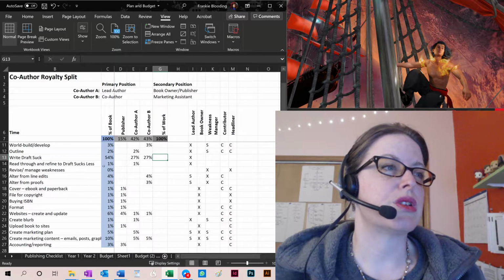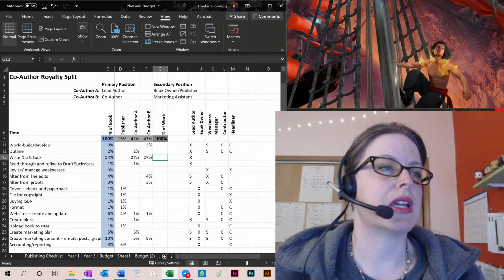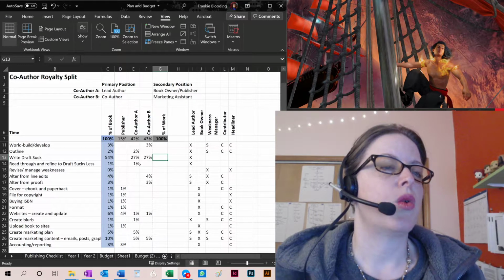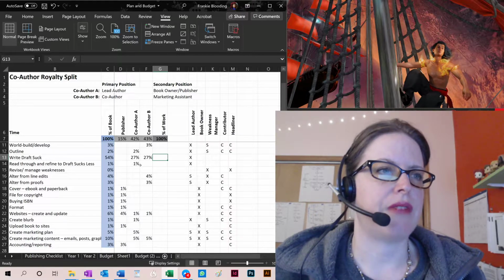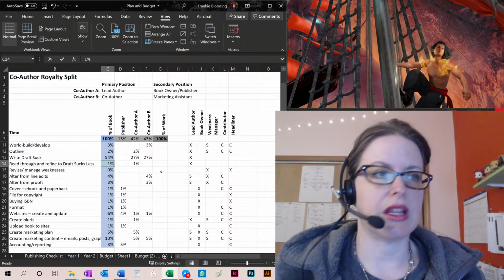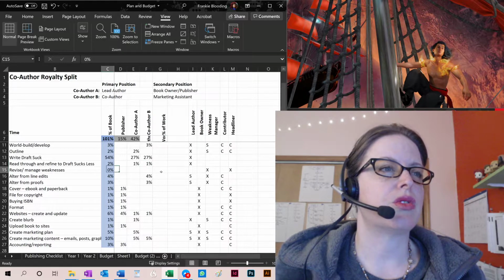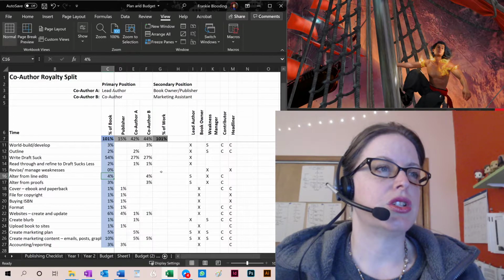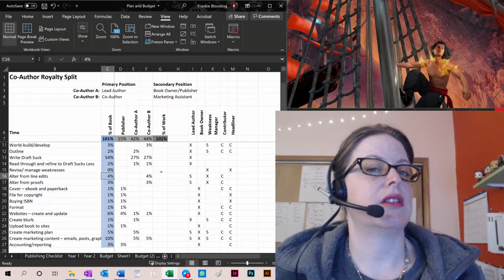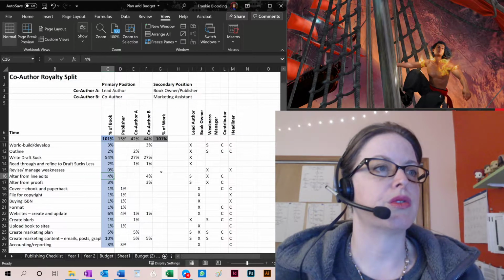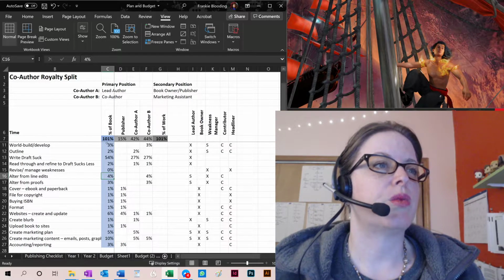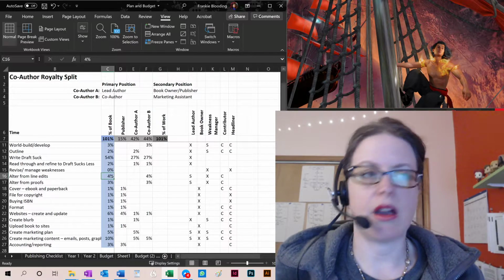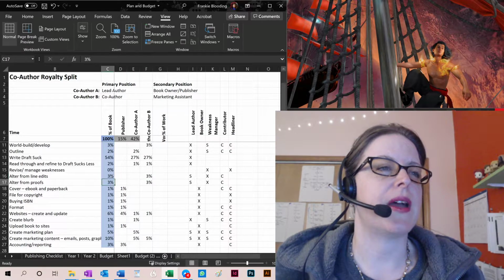However, we've got this read through and make it draft sucks less as 1%. Well, now we've got two authors that are having to do this. So we're going to take that to 2 and this goes to 1. Now, one of the other things that we are going to do is he is going to take the line edits and I'm going to take the proofs. And we're at 101% and 101%. So since we're splitting up the edits, I'm going to make this 3% and that 3%.